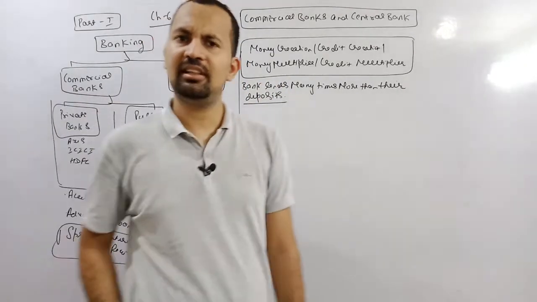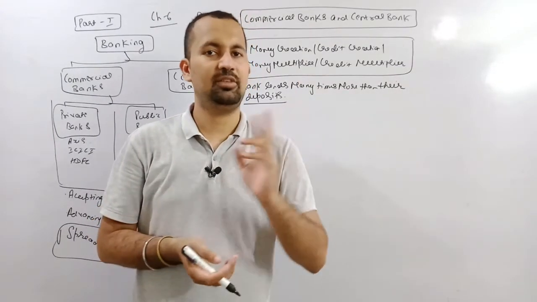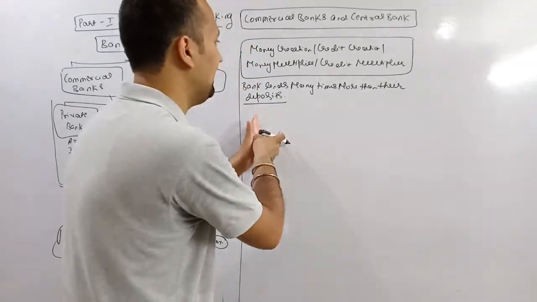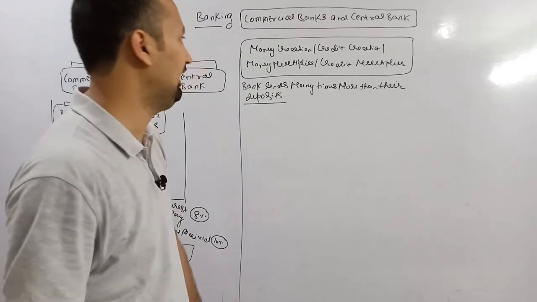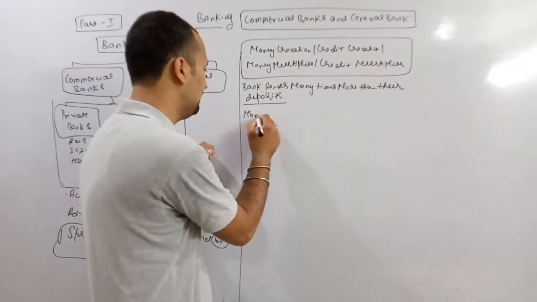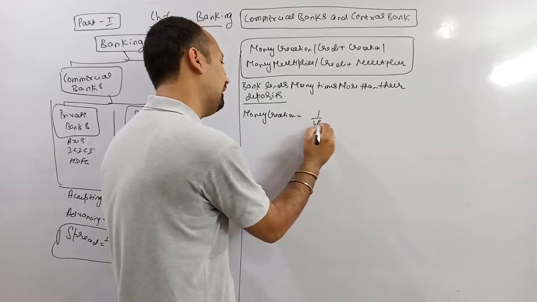As we have already discussed in the last chapter, who are the producers of money? One is RBI, one is Ministry of Finance, or it was government. But still commercial banks play a major role in the creation of money, that we need to discuss with the help of money creation, money multiplier or credit multiplier. Formula for this is money creation equals 1 upon LRR.